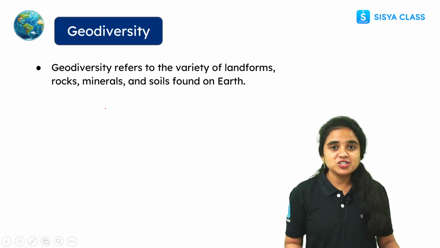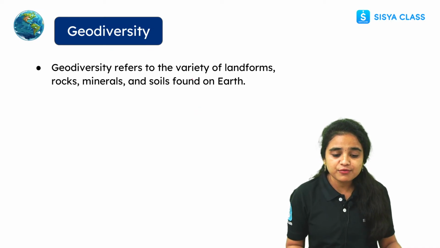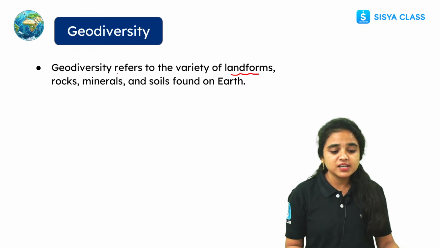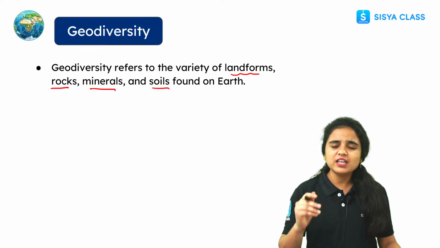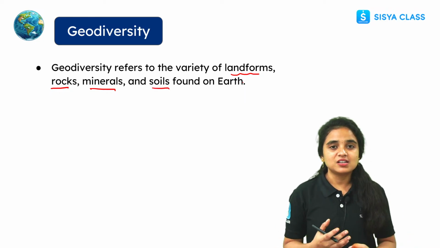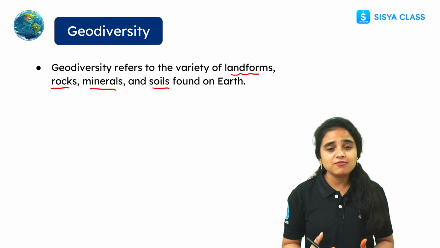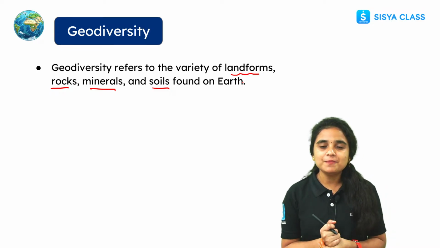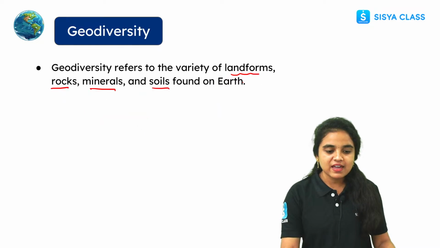right? While coming to geodiversity, see students, it refers to the variety of landforms. A variety of landforms are present here, a variety of rocks, minerals, and soils are found on our earth. Everything is used in diverse ways, in a variety of ways we have used each and everything that we are getting from our earth. And this is about the geosphere and the geodiversity, students.